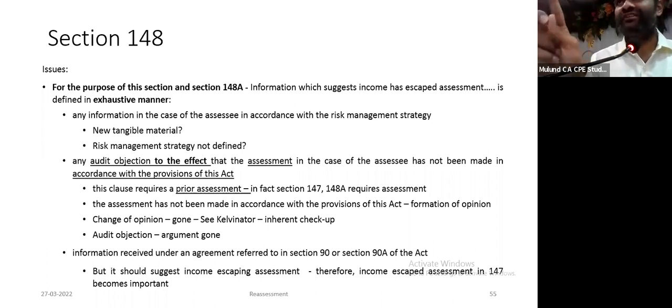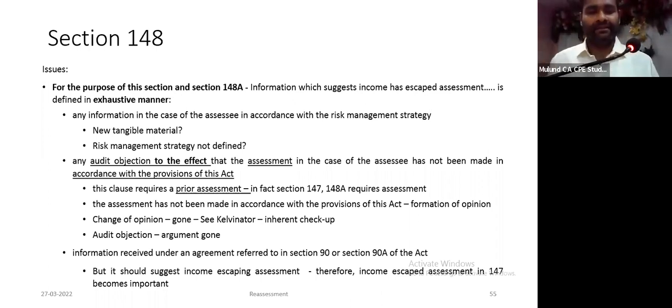However, if this issue was considered by the original assessing officer, then I can take the argument that you are reopening, and this reopening is bad in law because it is merely on the basis of change of opinion. Change of opinion is an inbuilt test, as per the Supreme Court in the case of Kelvinator. Our argument that merely on the basis of audit objection you cannot reopen now goes.